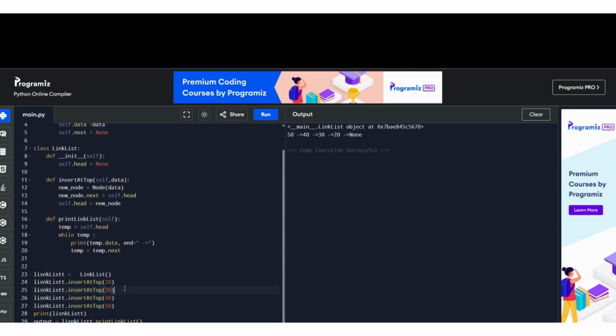So that's why, see, firstly, 20 is added. Now 30 is added on top. 40 is added on top. And 50 is added on top. Now for printing out, why are we doing the temp dot next?